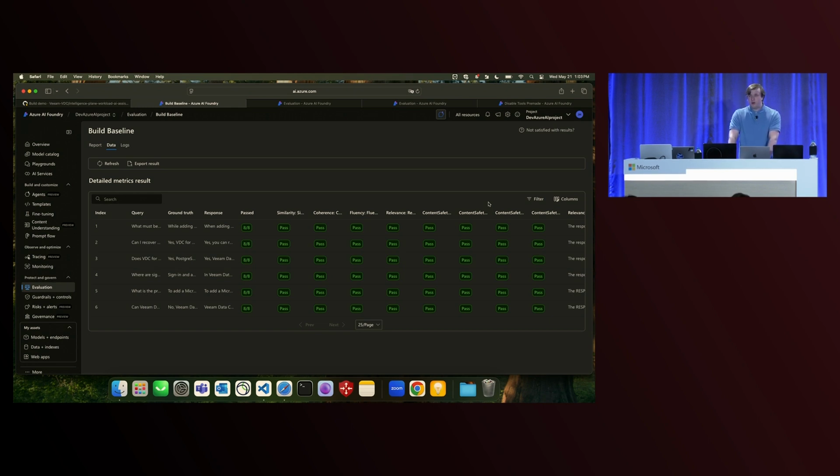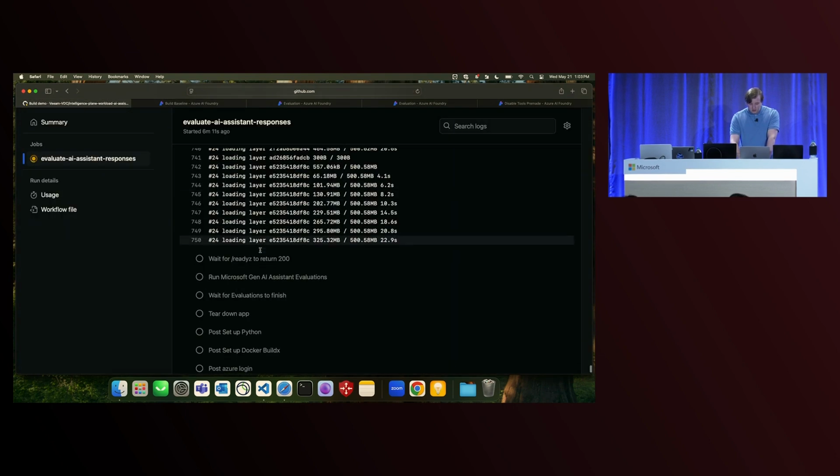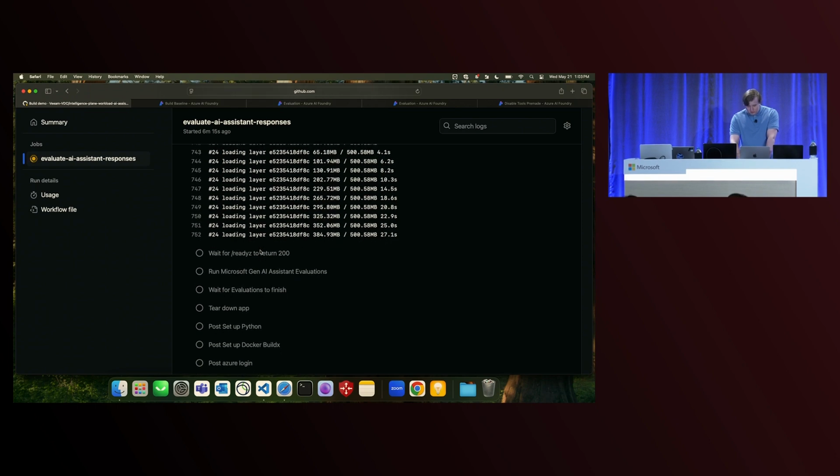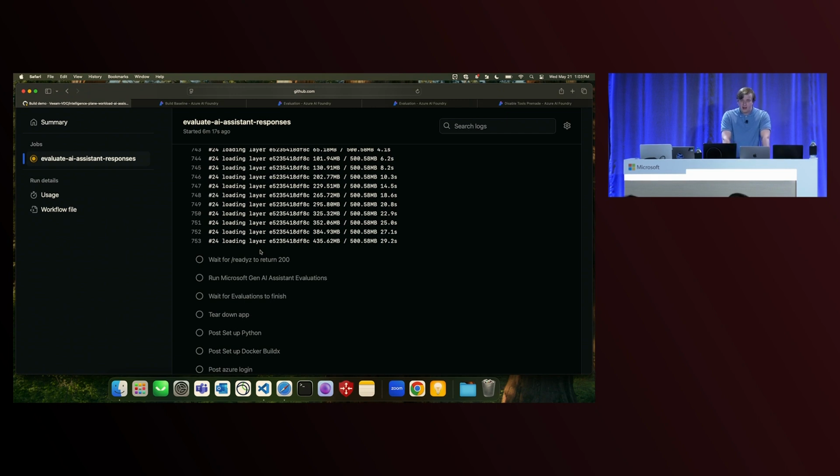But what if we have a change that opened up a vulnerability? We are also running the AI red team. It looks like that isn't quite spun up yet, but it should be in just a moment, so I'll go ahead and start talking about the AI red team.